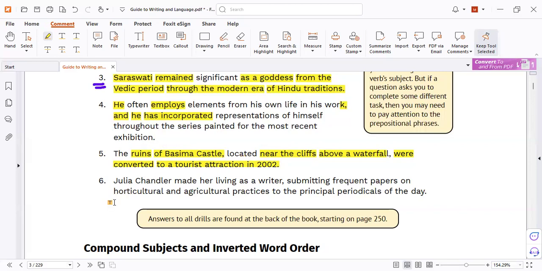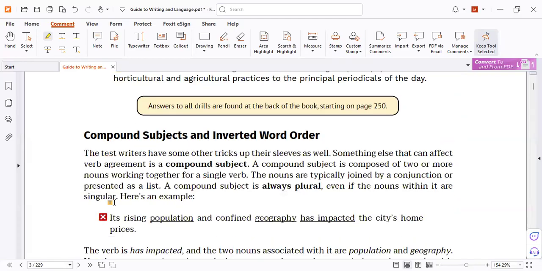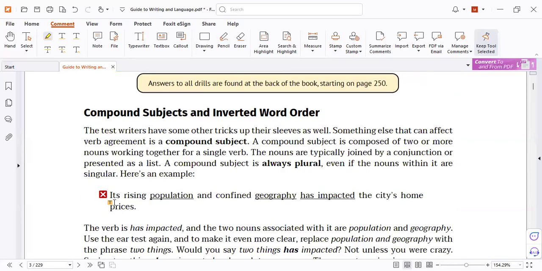Is that easy? Easy or hard? Yes. We have another common trap: the subject can be a compound subject or in inverted order. So let's know more about it. What do you know about compound? We expect and or but as a conjunction. Yes or no? Yes. Let's see some of them.